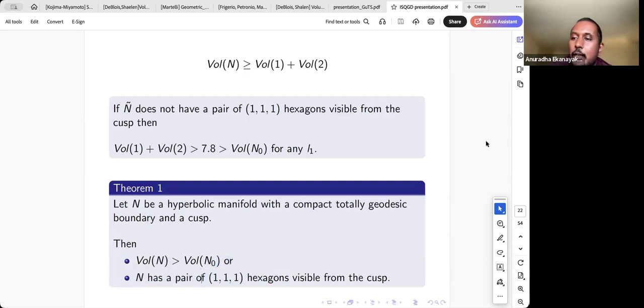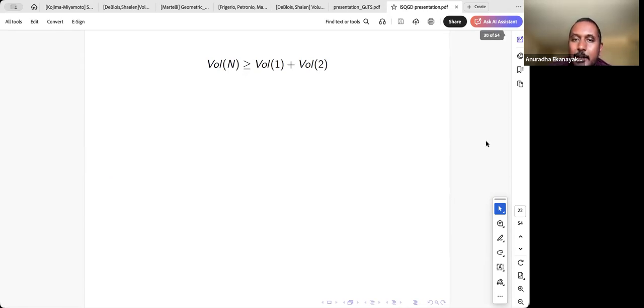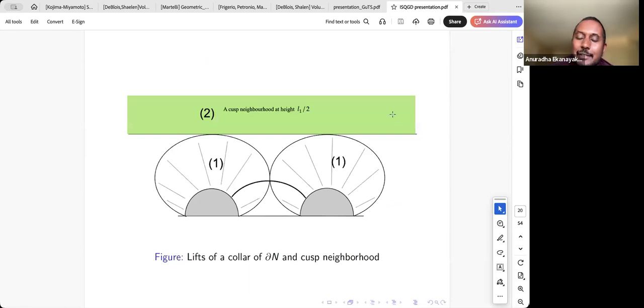Okay, before I do that, let me just go back to the arrangement I showed you. I used this basic arrangement to give the basic idea, but it actually leaves a lot of volume outside, volume that isn't covered by either the collars or the cusp neighborhood. So the actual arrangement we used is a bit more complicated.